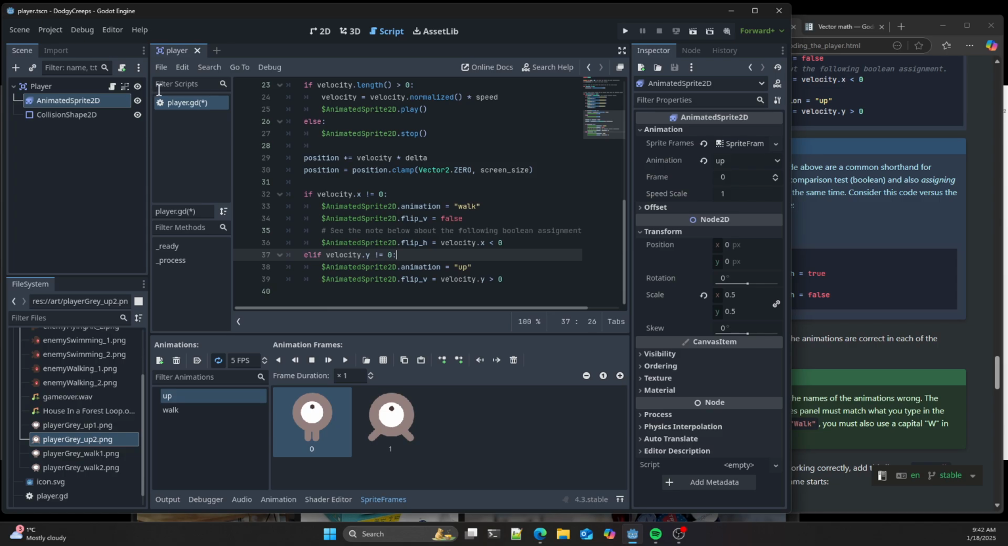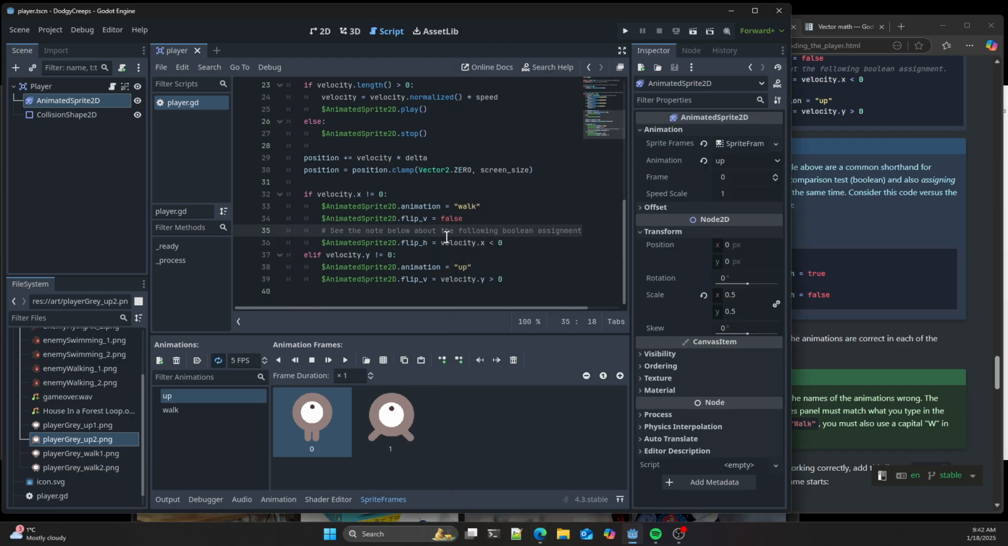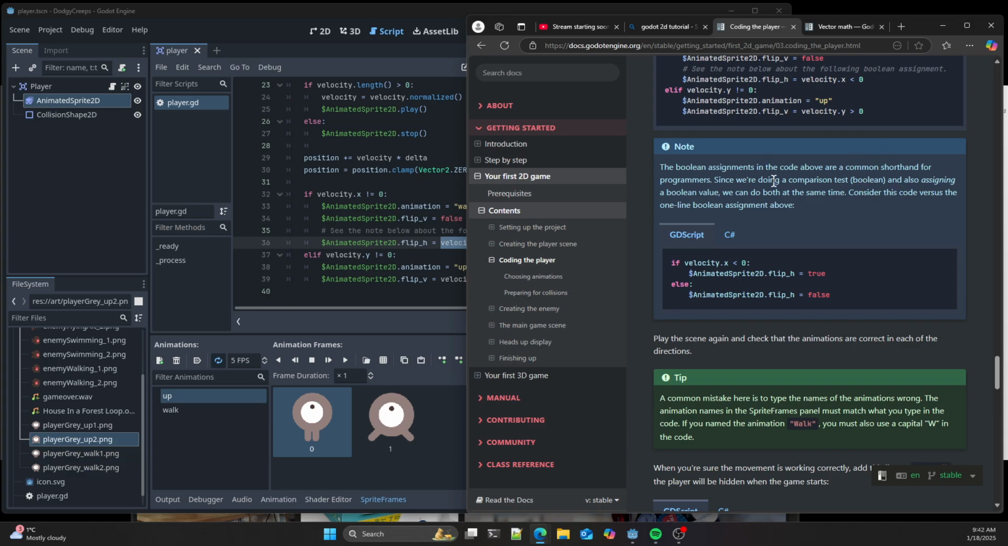Non-Napoleon assignments are a common shorthand for programmers since we're doing a comparison test. Oh, okay, yeah. So I think it's talking about that. We could put that into another boolean and then assign that to that, but basically that's it. Oh yeah, that makes sense.